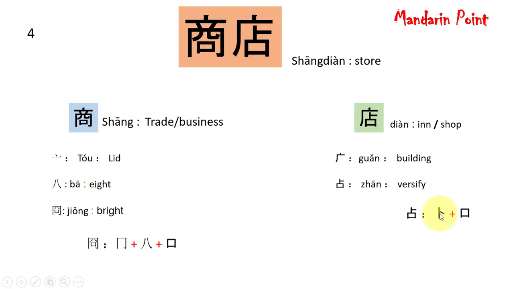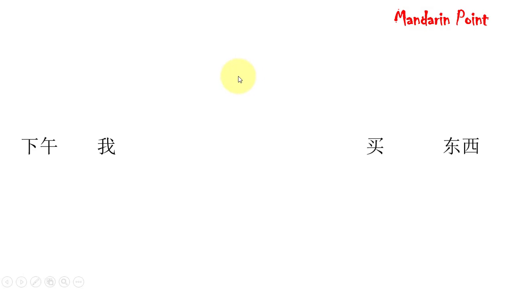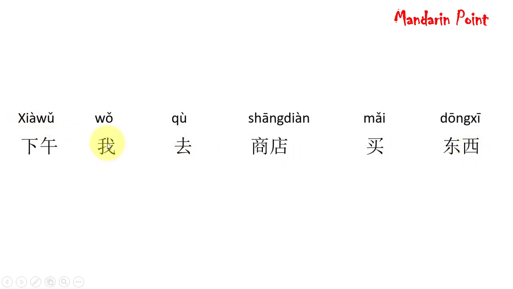This one at the top it is pu, which means fortune telling, while at the bottom it is kao, meaning mouth. So both of these are going to make this sheng tian. Let's find it in example sentence. 下午我去商店买东西。Afternoon I go to store to buy things. Afternoon I'll go to store to buy something.